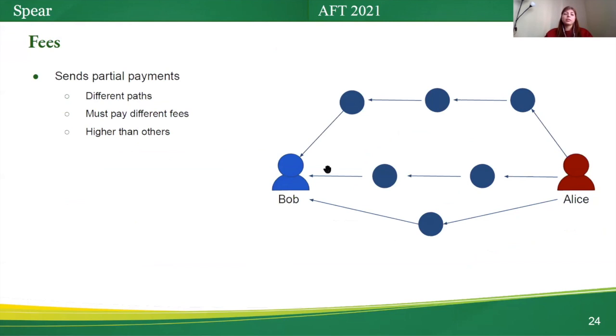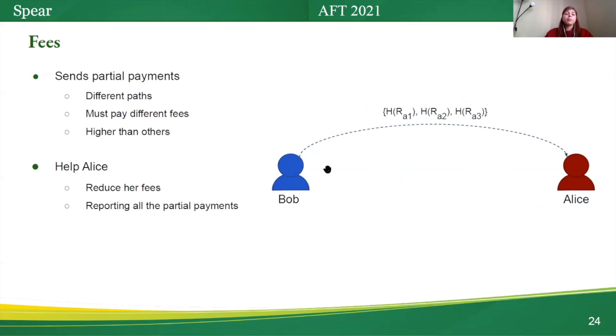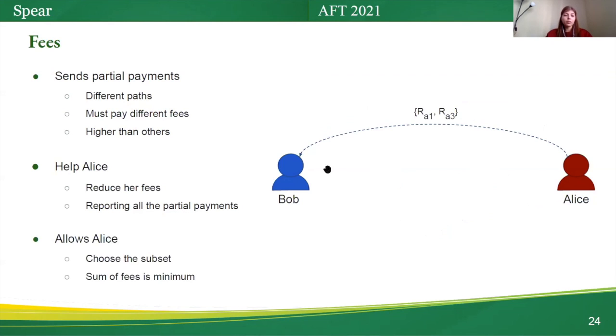In Sphere, Alice sends partial payments through different passes. So she has to pay different fees for partial payments. Some of these fees are higher than others. In Sphere, Bob can help Alice to reduce her fees by reporting all partial payments that he received. So Sphere allows Alice to choose the subset whose sum of fees is minimal.